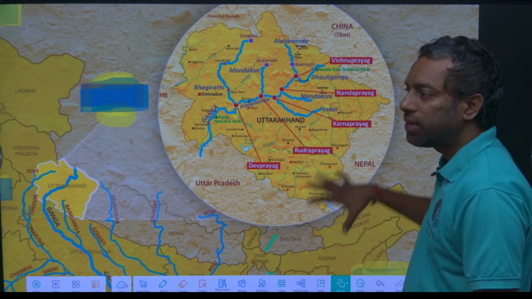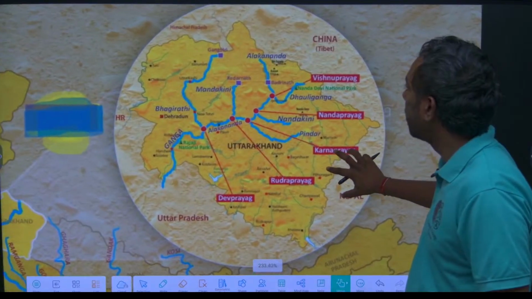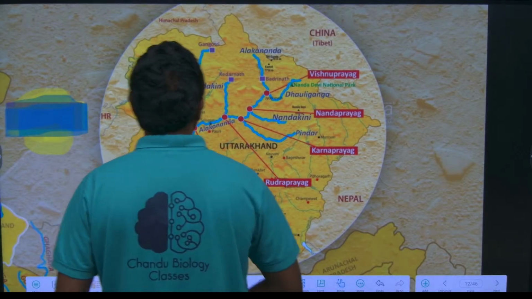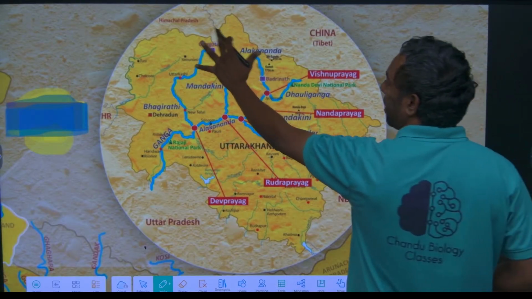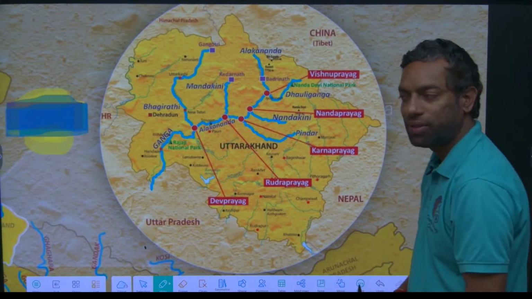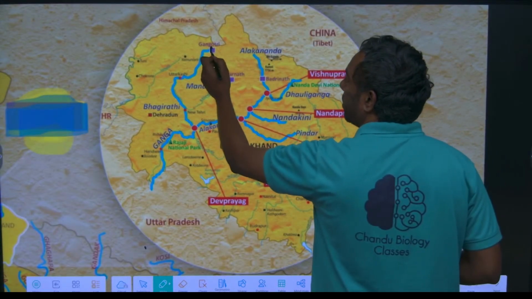Just look here, this is a beautiful diagram about the Ganga river. This is the Uttarakhand state, the yellow color all over it, and later Uttar Pradesh. Uttarakhand is the beauty of India. There are temples and rivers, all together making a beautiful scene. This is the state we are going to discuss. This is the Gangotri glacier.